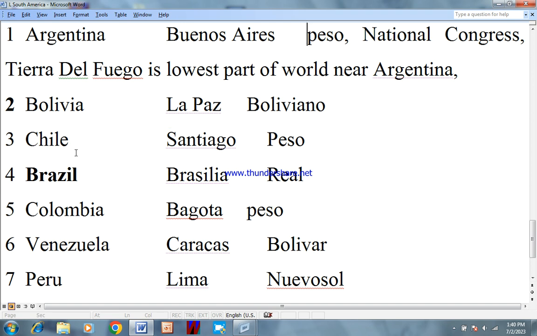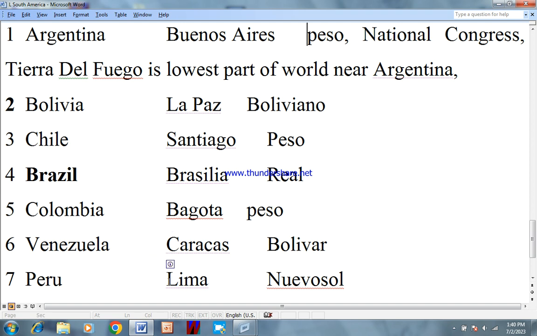Number 3, Chile, and its capital is Santiago, and its currency is the peso. Number 4, Brazil, and its capital is Brasilia, and its currency is the real. Colombia, number 5, and its capital is Bogota, and its currency is the peso. Number 6, Venezuela, its capital is Caracas, Bolivar its currency.